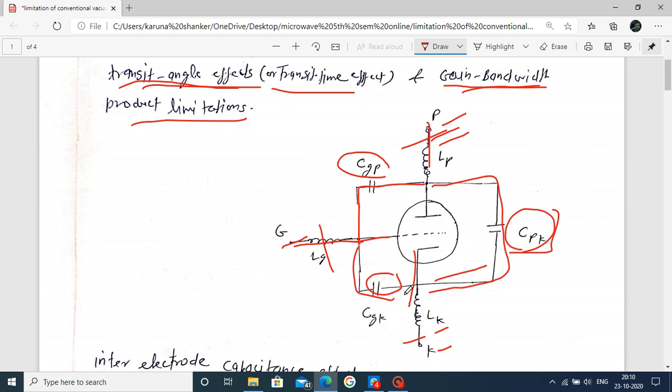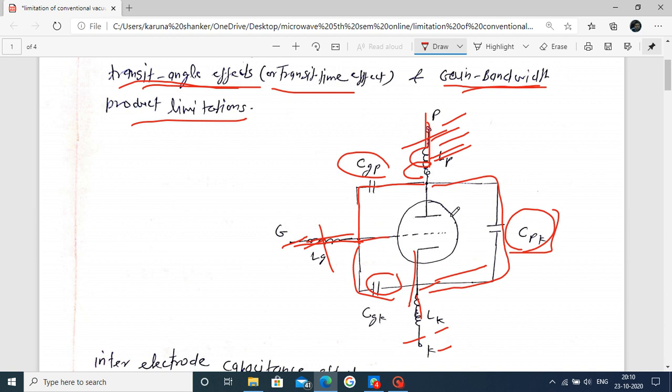Each electrode also forms an inductance when current flows or a voltage is applied. The anode, cathode, and grid all form inductors and capacitors. The metal also has a resistance. These are formed by the electrodes.